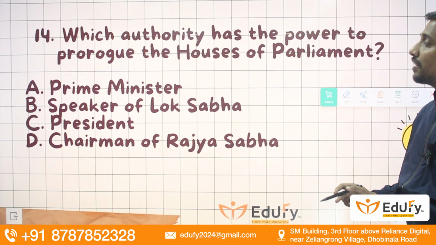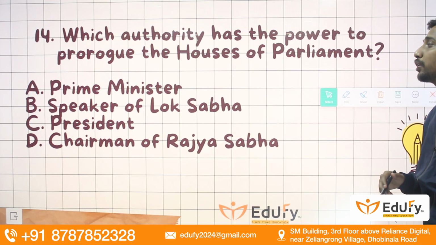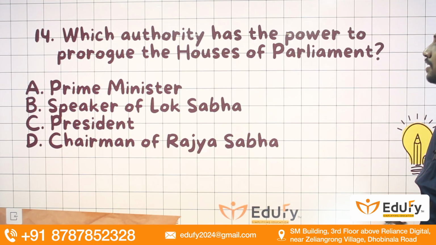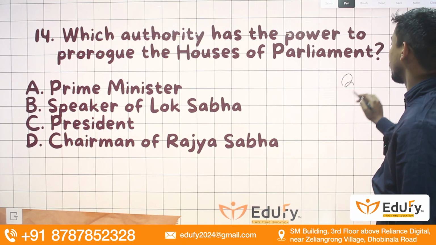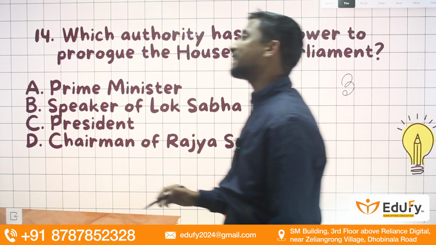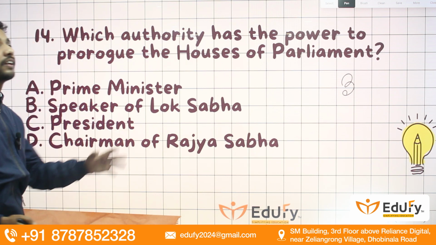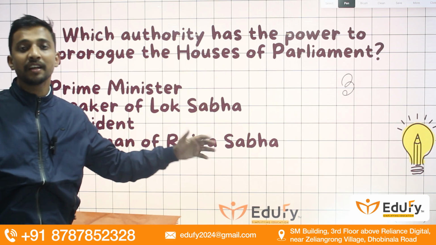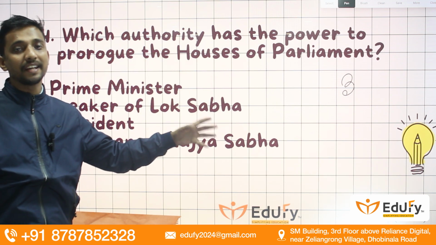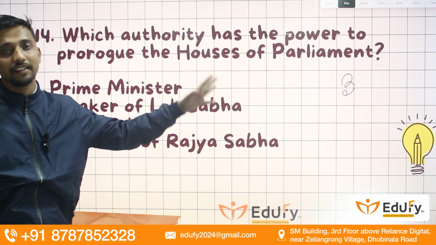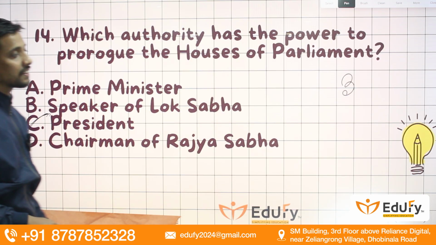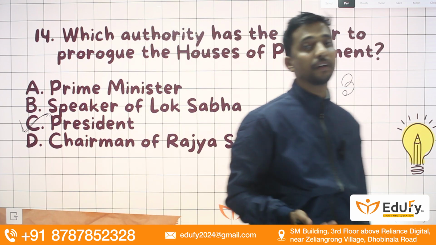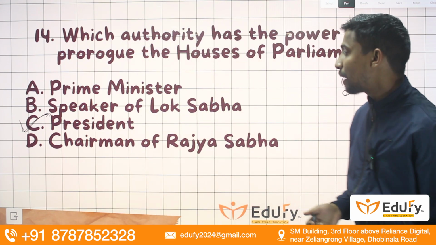So guys, coming to the next question, which authority has the power to prorogue the house of the parliament? We all know that in a year we have 3 particular sessions. Prorogation means that if it is taking place, that particular session is ending. That is done by the President of India. The President of India can prorogue any particular session of the parliament.